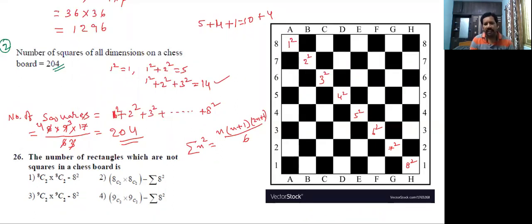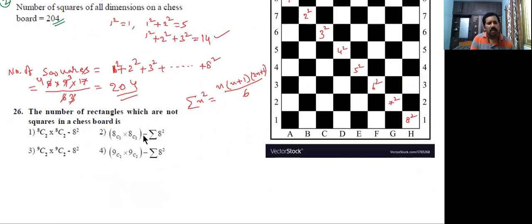How we are calculating, have all of you understood now? Follow any diagonal: 1 square, 2 square, 3 square, 4 square, 5 square, 6 square, 7 square, 8 square. The sum of these squares gives the number of squares on an 8 by 8 chessboard. So we get the answer 204. The number of rectangles, 1296, was the previous problem.